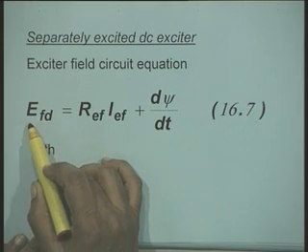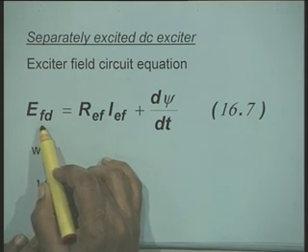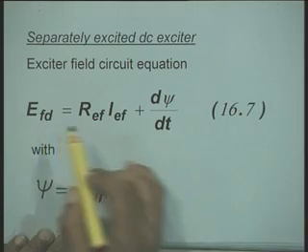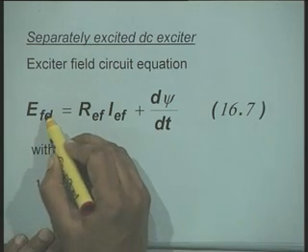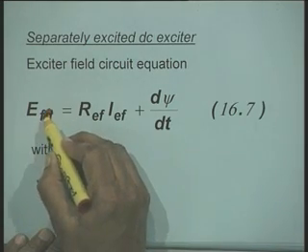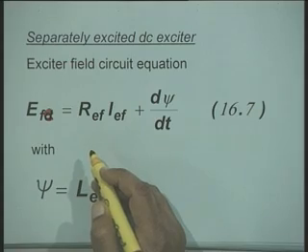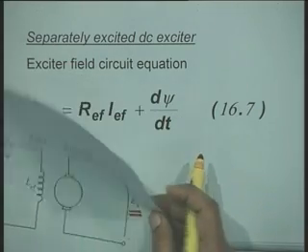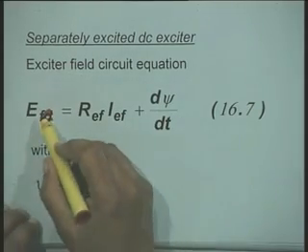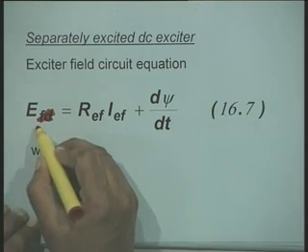Now, the basic equation for the field circuit is written as EEF. There is a slight mistake there; we will denote the symbol by EEF.